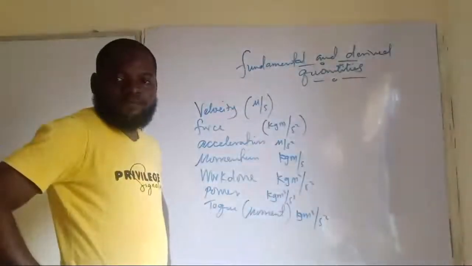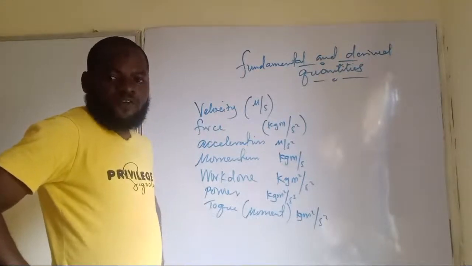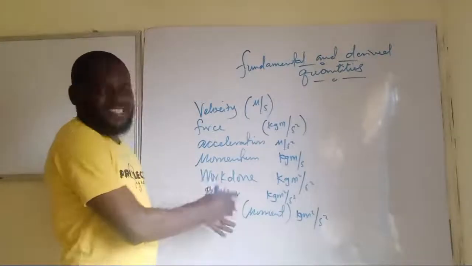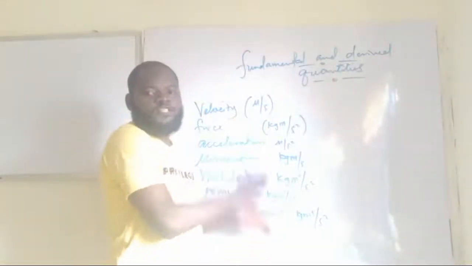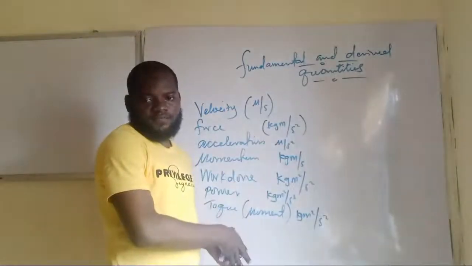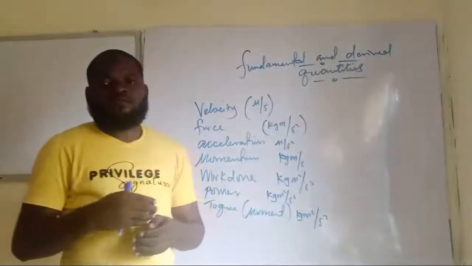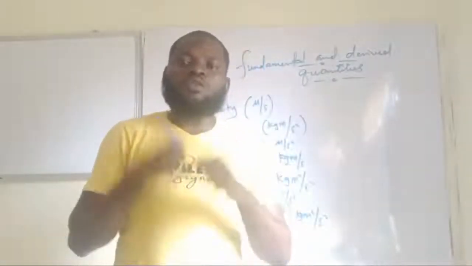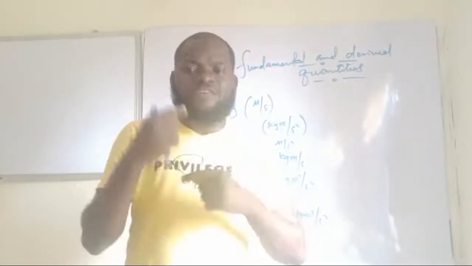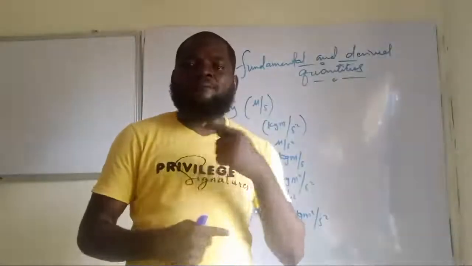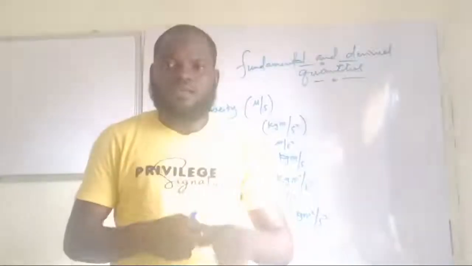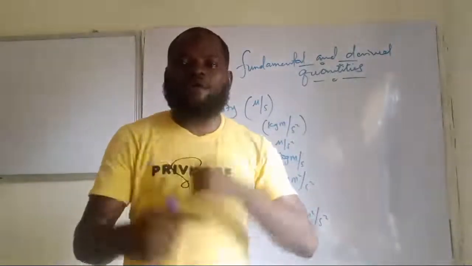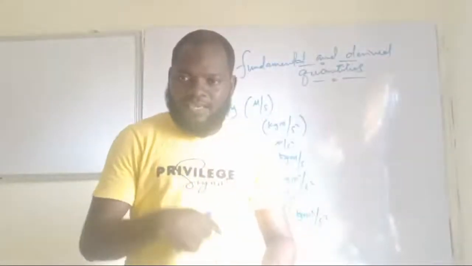Newton meter. Okay, it's fine. Let me clear your doubts now. These are the actual units of all these quantities. But in honor of the scientists that worked on those quantities, that gave us the appropriate meaning and measure of those quantities, we let their unit be equivalent to the name of that scientist. Am I making sense now?